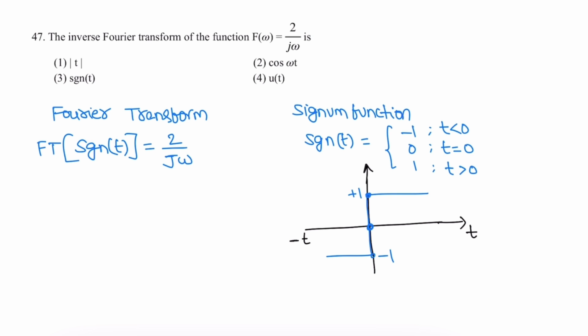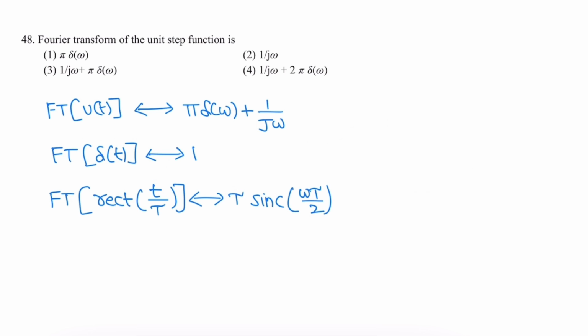Next question. The inverse Fourier transform of the function 2 by j omega is? Generally we know that the Fourier transform of a signum function is 2 by j omega, and the inverse Fourier transform of 2 by j omega is the signum function. For the signum function, for t less than 0, its amplitude is minus 1. At t equal to 0, its amplitude is 0, and for t greater than 0, its amplitude is 1.